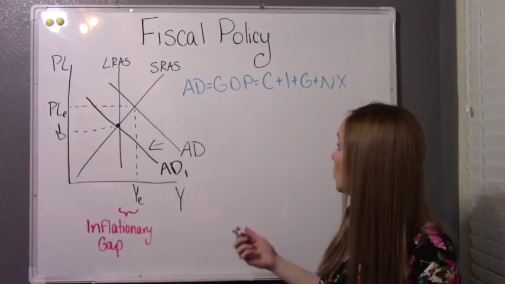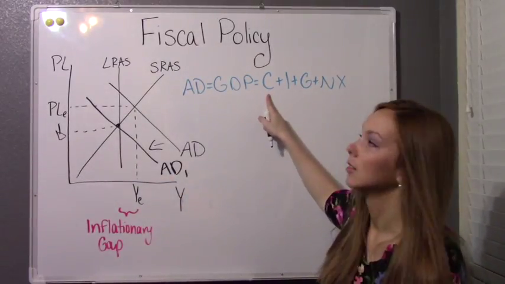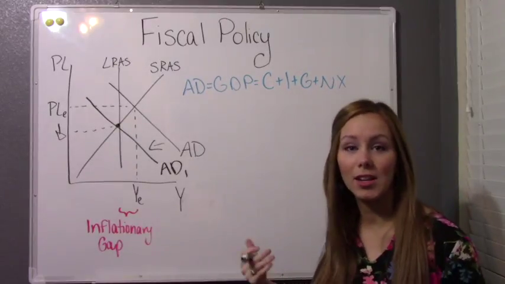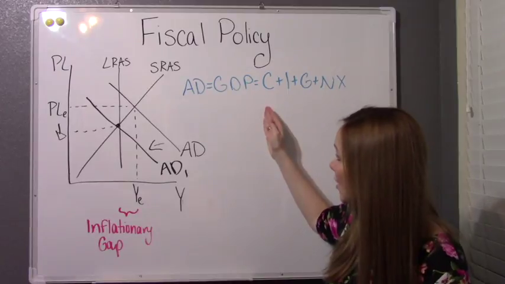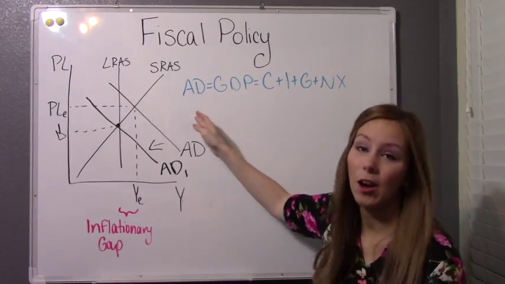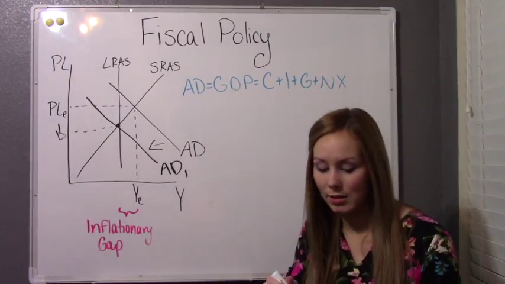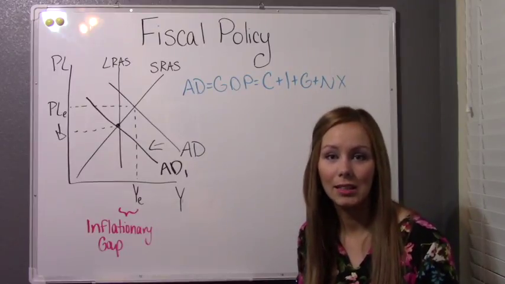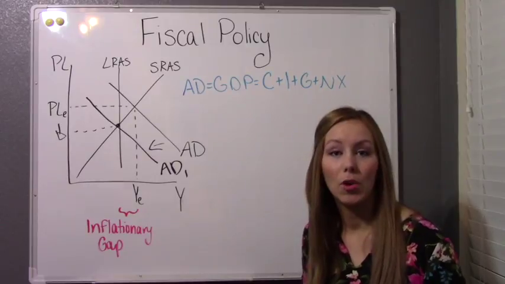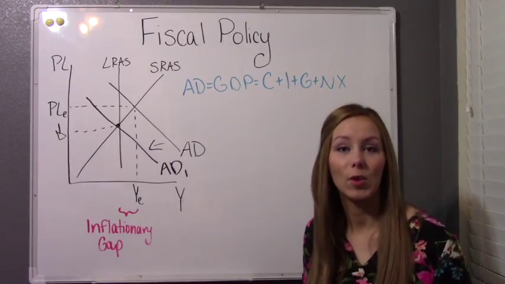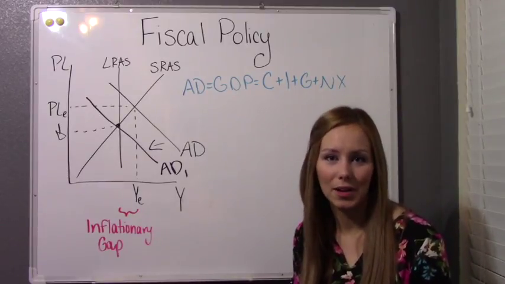Okay, and we can also increase taxes, because if we increase taxes, consumers have less money to spend, so consumption spending is going to go down, therefore GDP and aggregate demand would go down. So that's what contractionary policy is. We're going to try to fight inflation by decreasing aggregate demand, and remember, expansionary policy is we're trying to fight that recession by increasing aggregate demand.